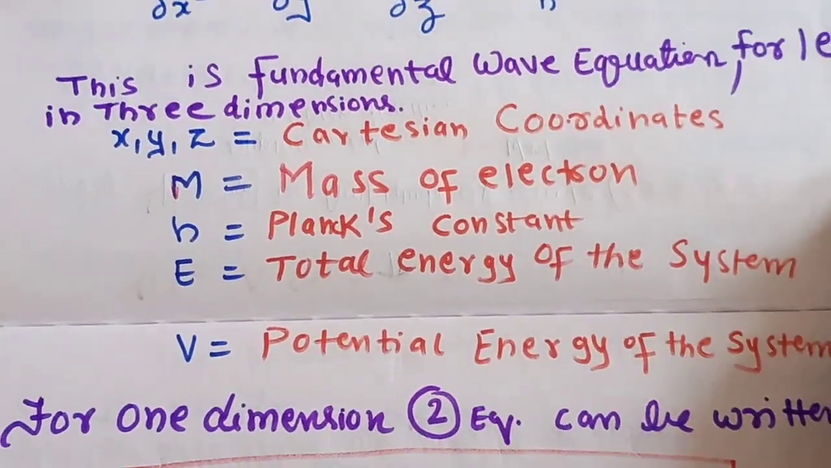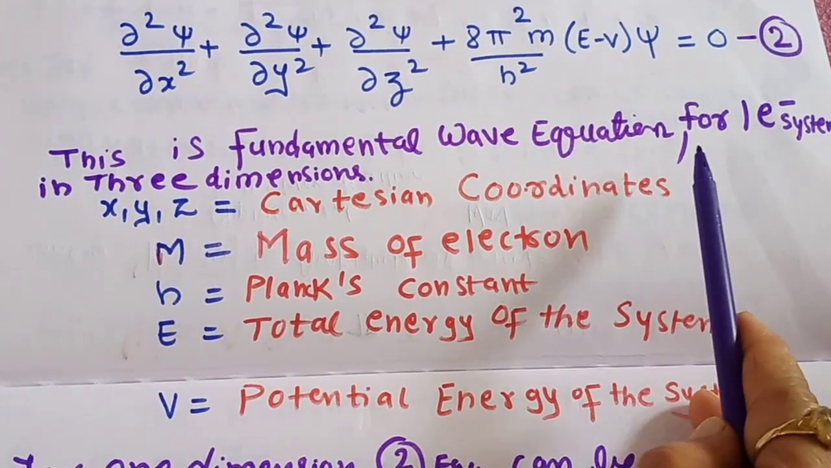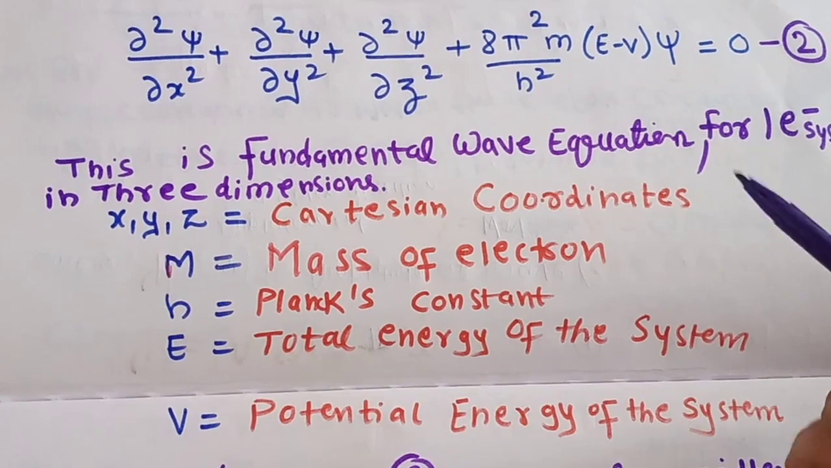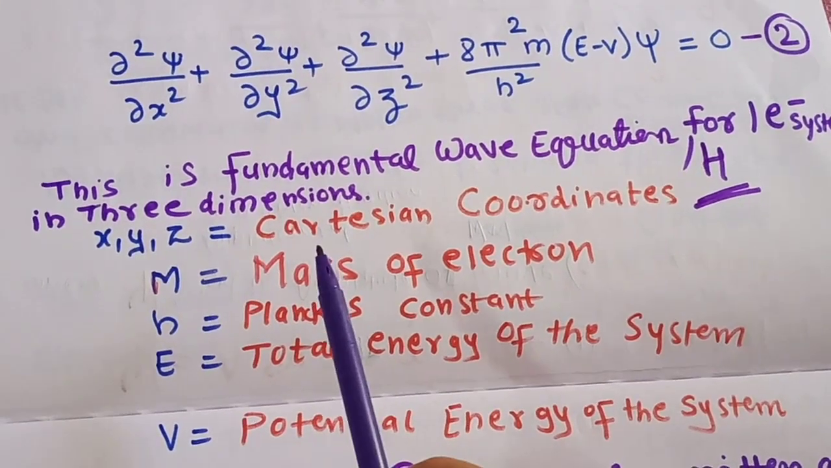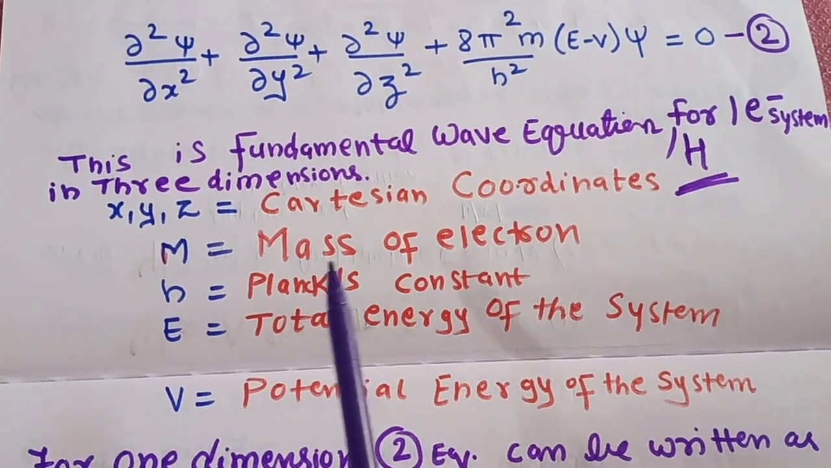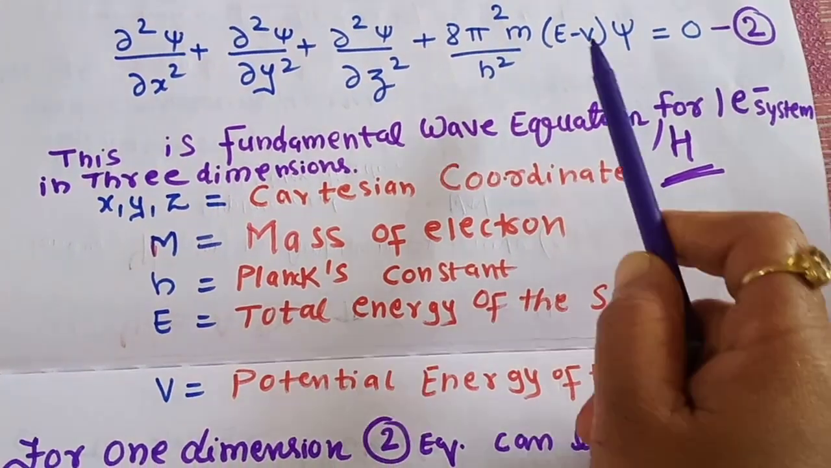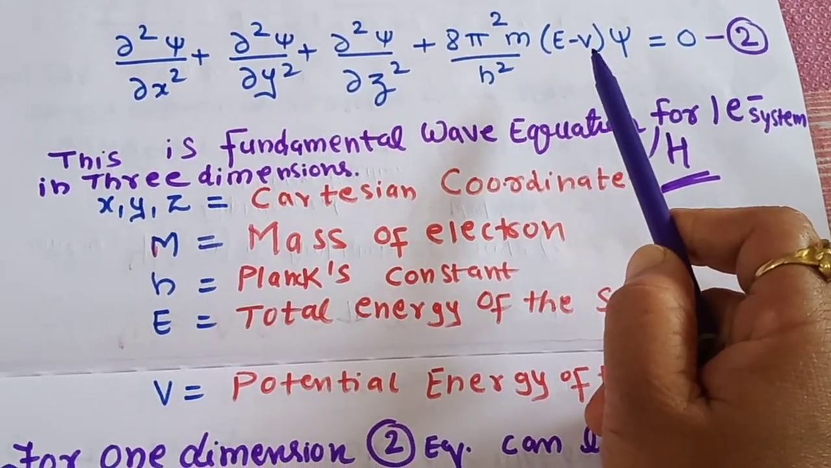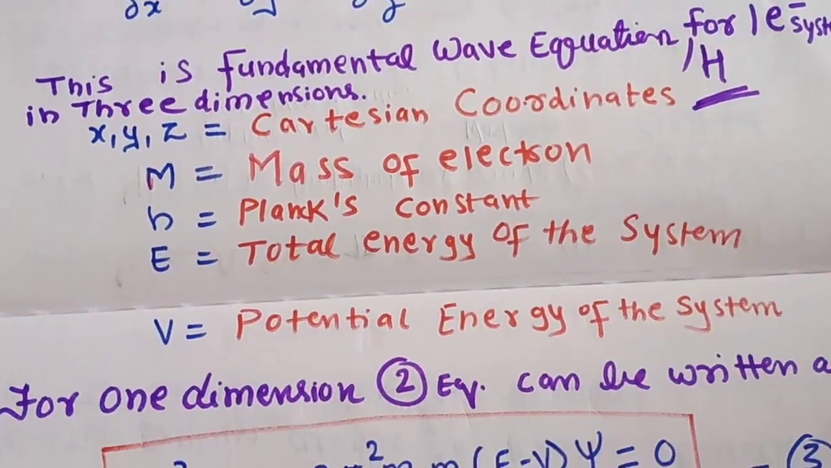So students, this equation is solved for the one electron system like our hydrogen atom, and here x, y, z are the Cartesian coordinates, and m is the mass of electron, h is the Planck's constant, E is the total energy of the system, and V is the potential energy. m is the mass, E is the energy, V is the potential energy of the system.